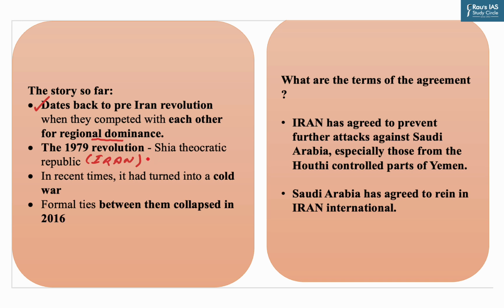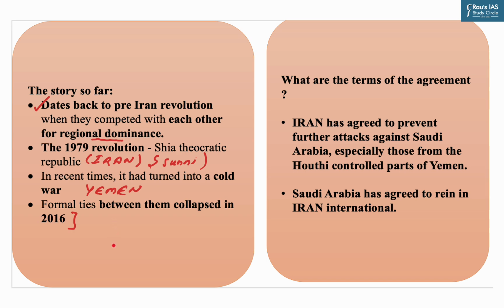It turned the country into a Shia theocratic republic by bringing down the monarchy, while Saudi Arabia remained a Sunni dominant monarchy. In recent times, this rivalry turned into a Cold War with both sides supporting their proxies across West Asia. For example, Iran is backing the Shia Houthi rebellion in Yemen.